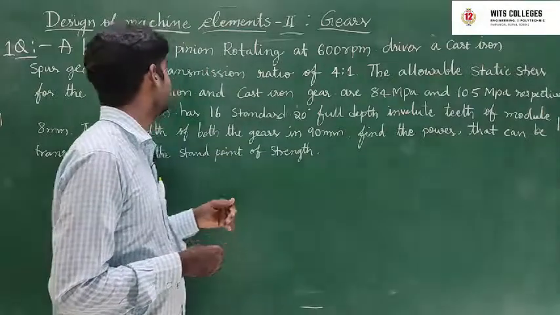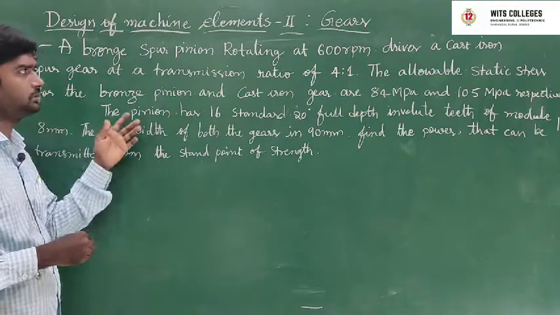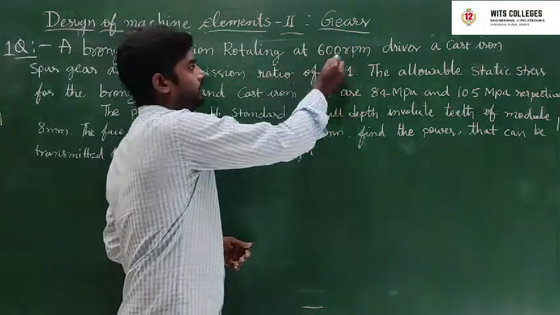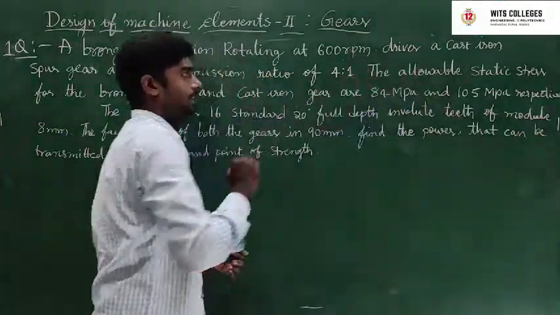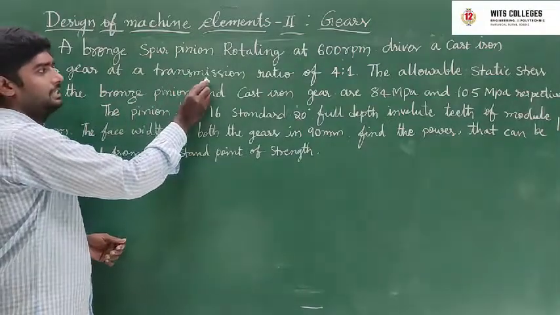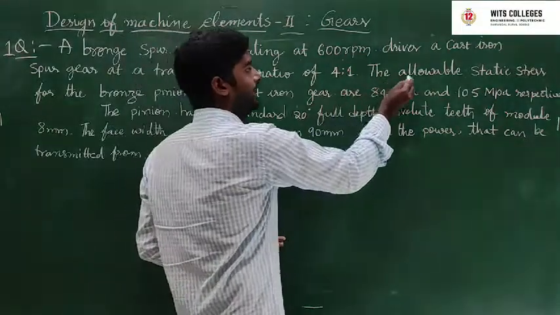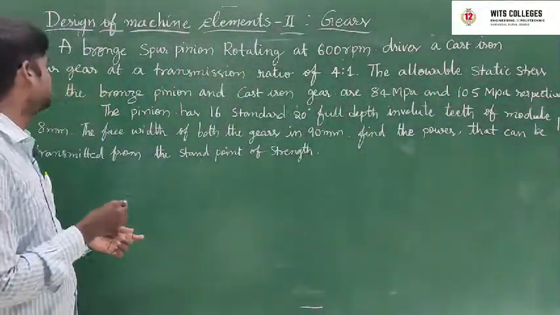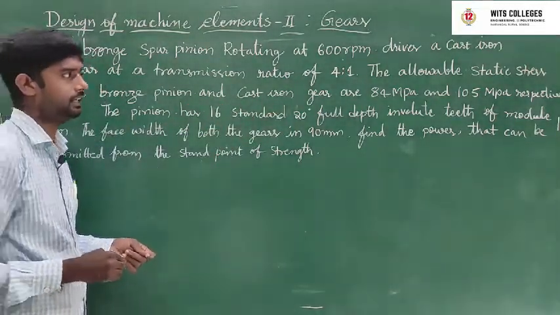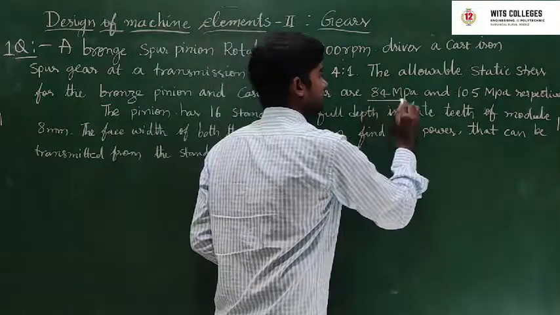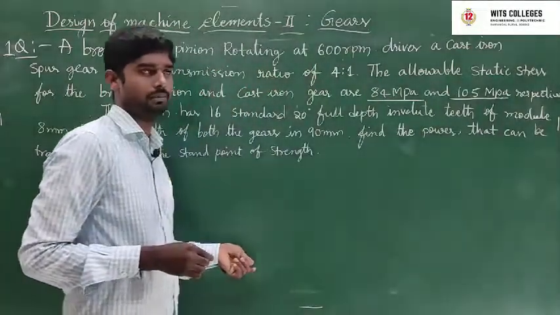Let's see our question. A bronze spur pinion rotating at 600 rpm, N equal to 600 rpm, drives a cast iron spur gear at a transmission ratio of 4:1. The allowable static stress for the bronze pinion is 84 megapascal and for the cast iron gear is 105 megapascal.